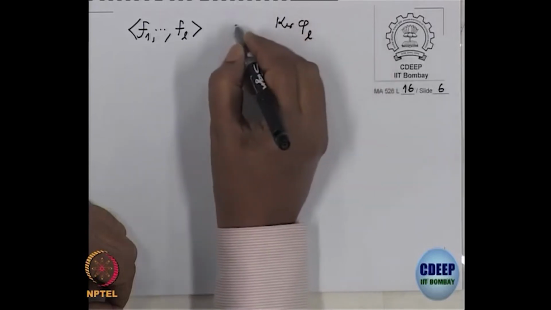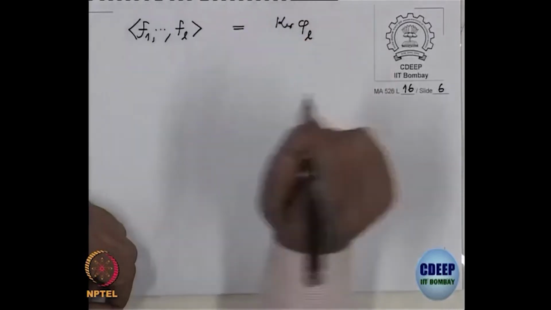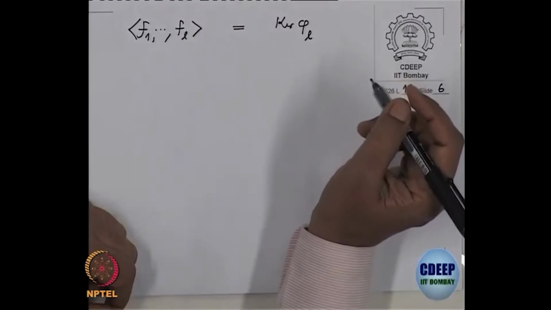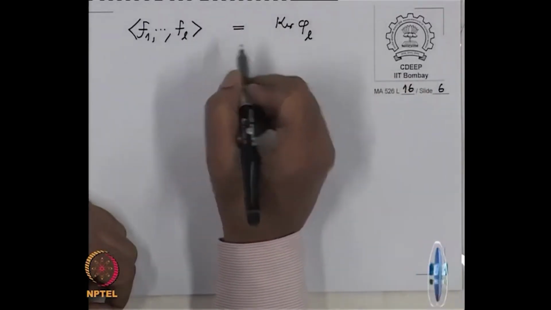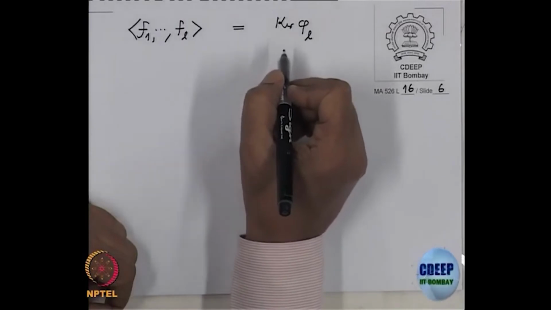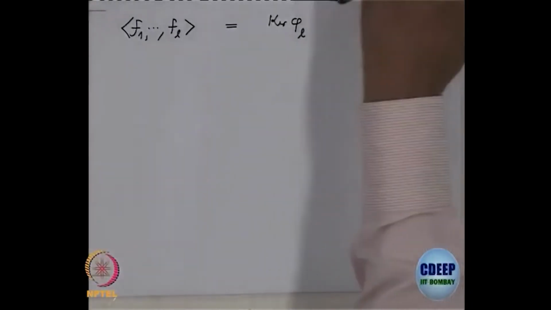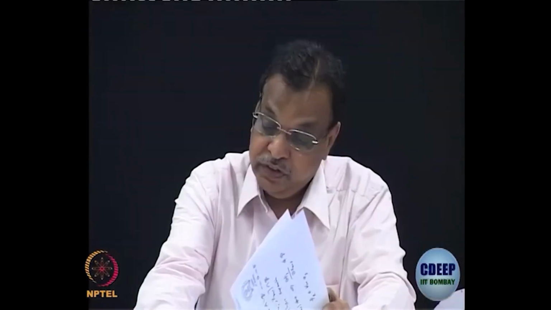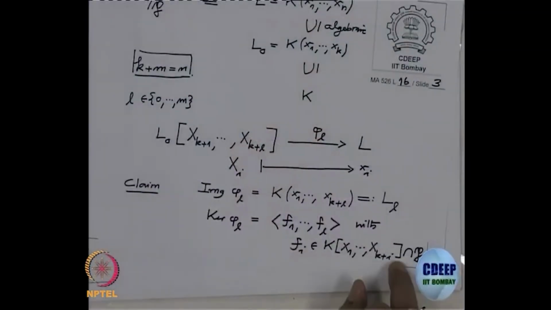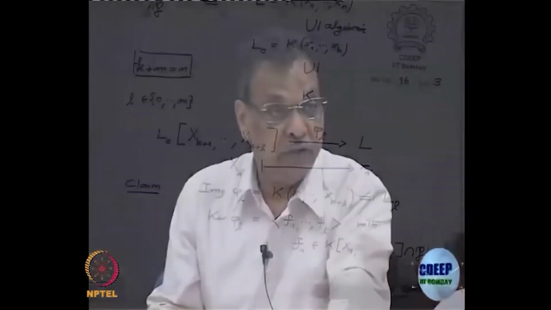This is what we want to prove, equality here. This is the first part of the claim, right. We want to choose polynomials f1 to fl so that the ideal generated by them is the kernel. That was the first claim: the kernel of L equals this, with fi in this. The fi's we have already tested, now we want to prove the equality here.